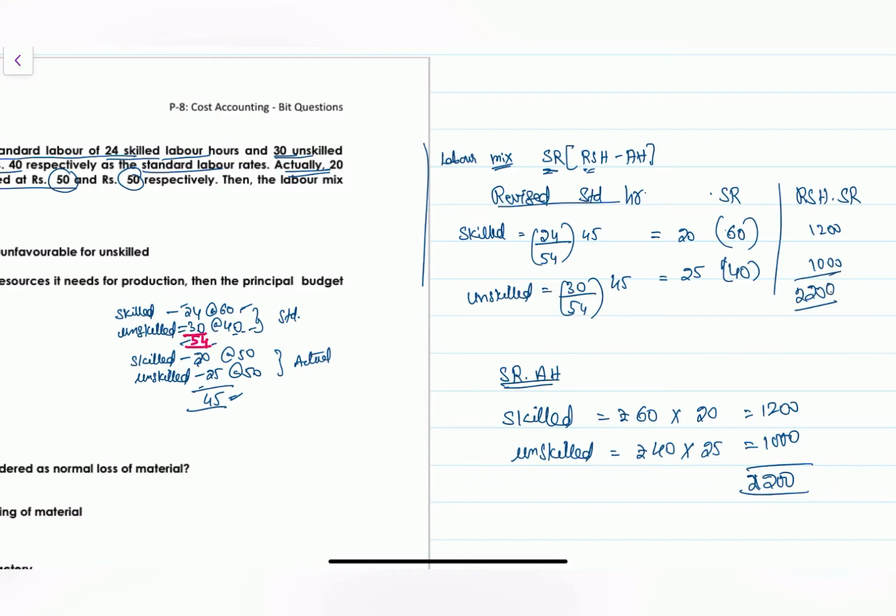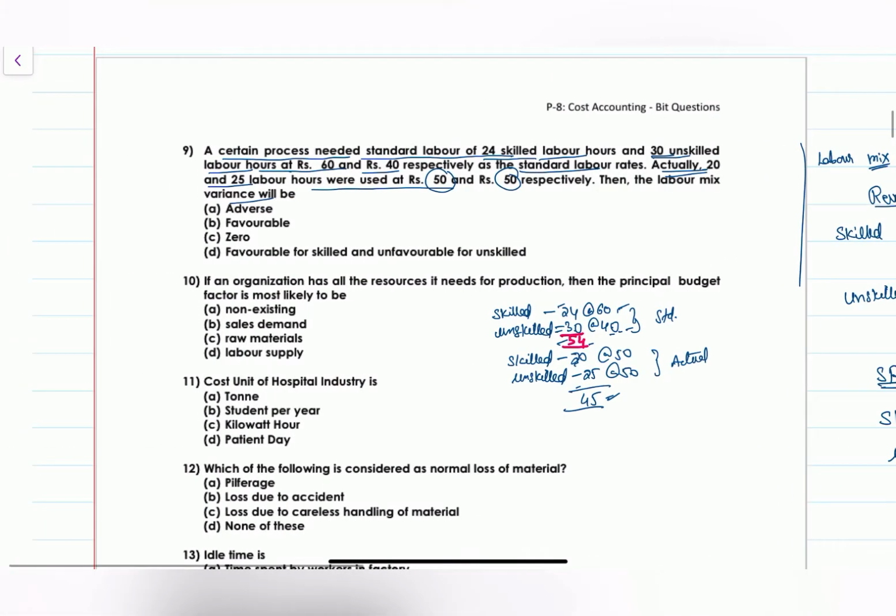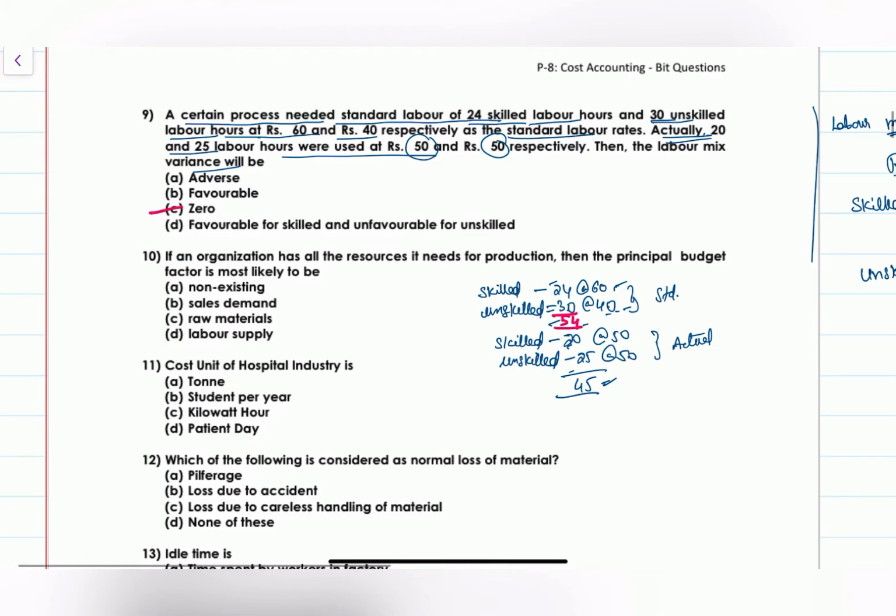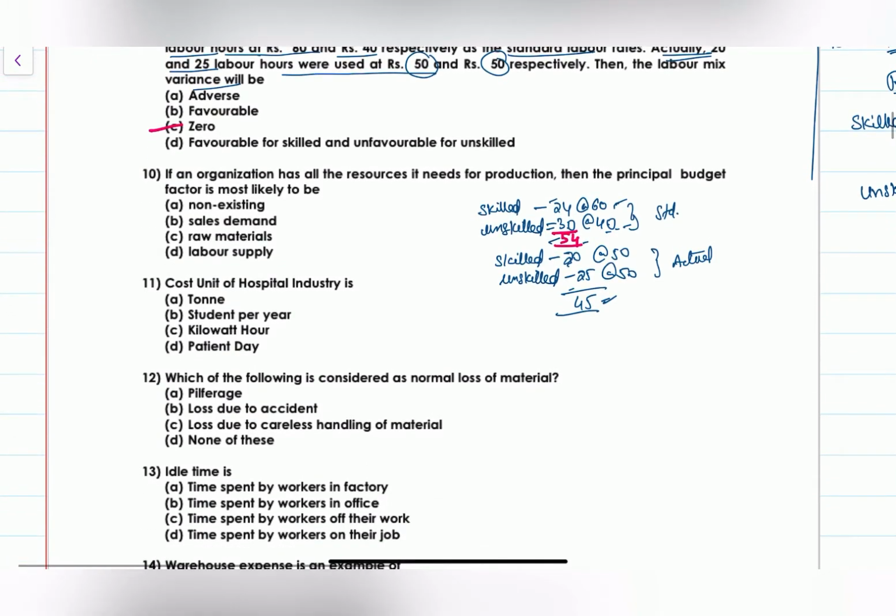If you substitute in this formula, 2200 minus 2200 is nil. So labor mix variance is nil, that is 0.